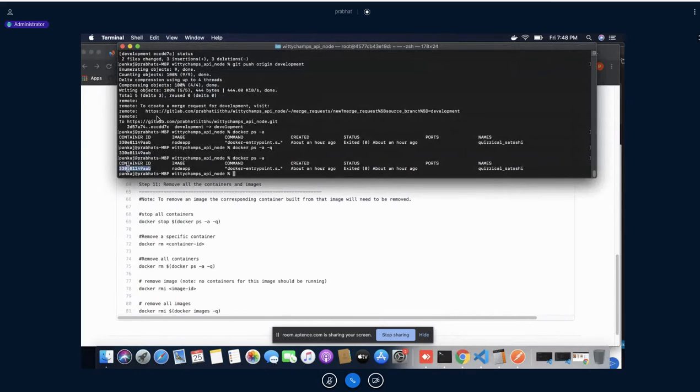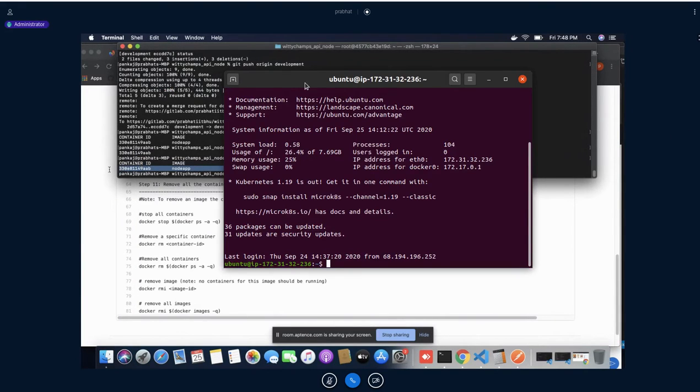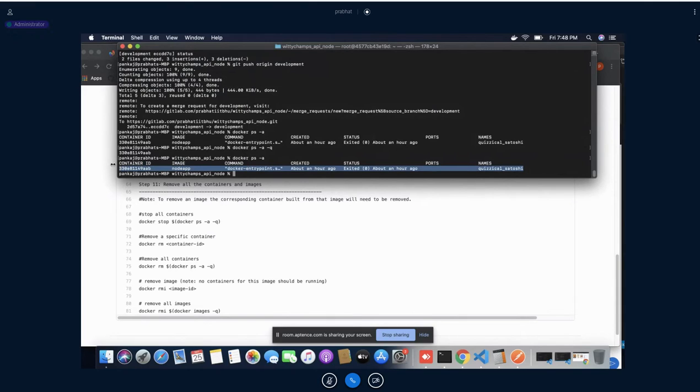So right now you can see this is one container which is in stop condition. Now if I need to do this one.